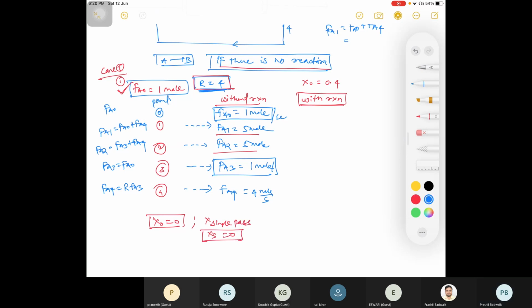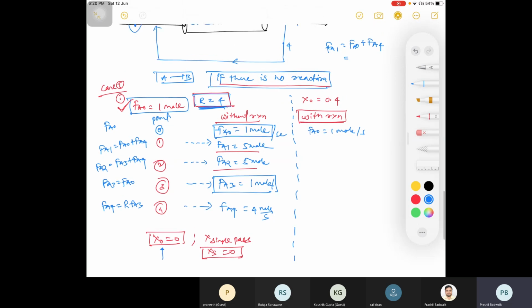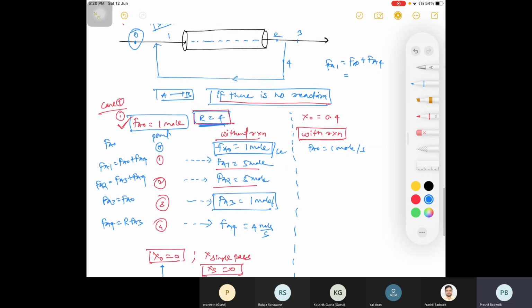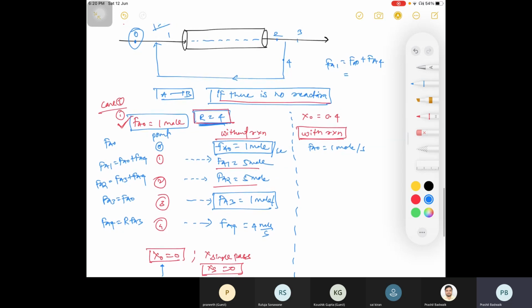Now with reaction I'm writing. What is your Fa0? That is 1 mole per second. Now you have a given value of overall conversion. Which terms are there in overall conversion?